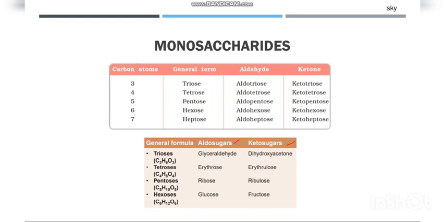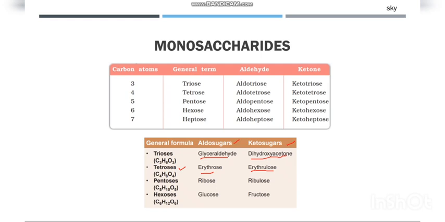If it is a triose having 3 carbon atoms, then we'll call it glyceraldehyde if it is an aldose sugar, and dihydroxyacetone if it is a ketose sugar. If it is a tetrose having 4 carbons, then it will be erythrose, and for ketone it will be erythrulose.